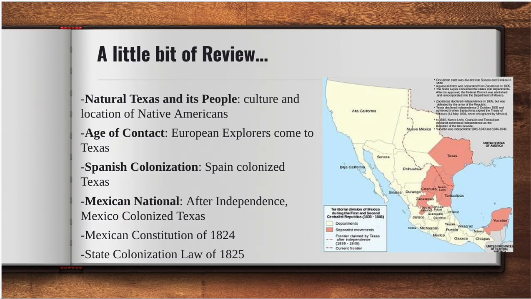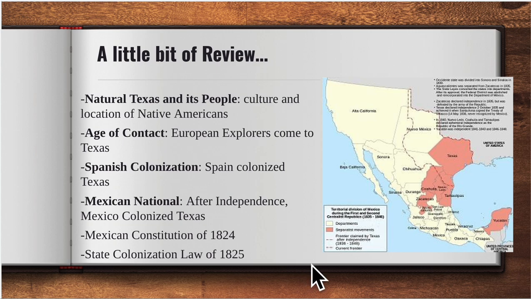So, quick little review. We've talked about natural Texas and its people. We've talked about the age of contact, Spanish colonization. This is where we're getting all the Spanish influence. But the one that I want to focus on for our review is the Mexican national era. Mexico gained their independence in 1821 from Spain, and they start making efforts to increase the population in Texas, also known as colonize. The way their government works was set up in the Mexican Constitution of 1824.